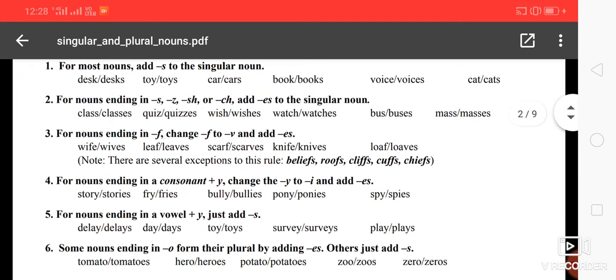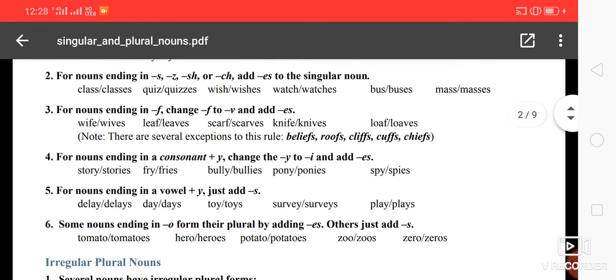These are very important. For nouns ending in a consonant plus y, like story, we need to use stories, fry, fries, bully, bullies, pony, ponies. For nouns ending in a vowel plus y, just add s. Delay, delays. Day, days.